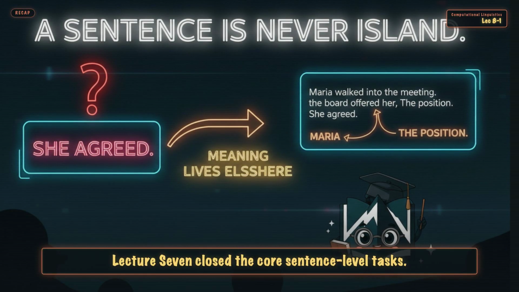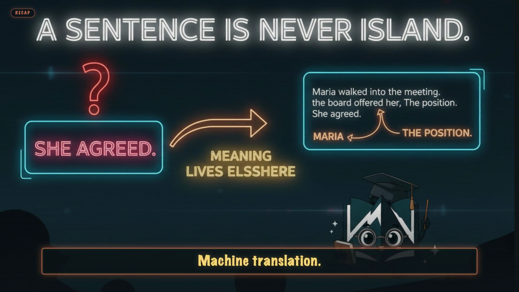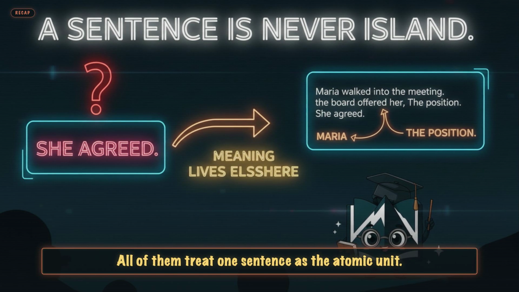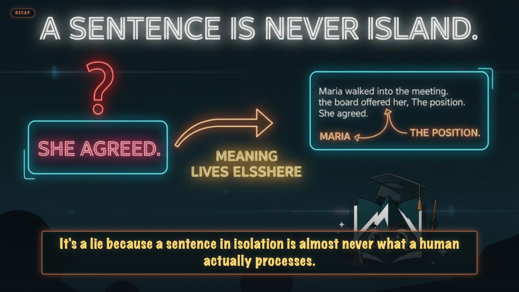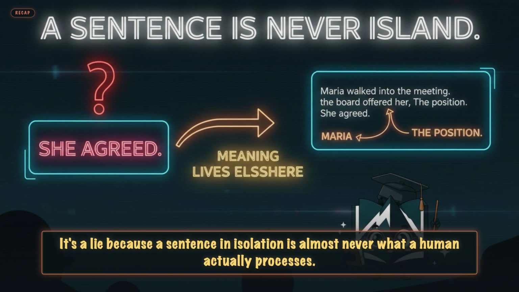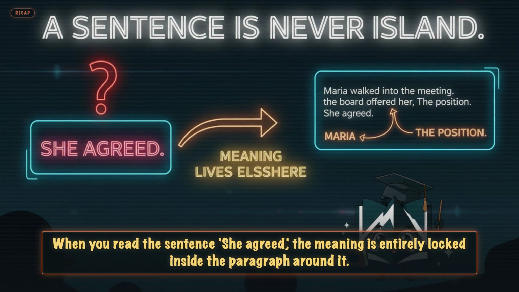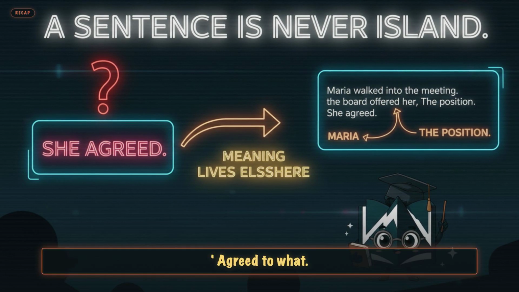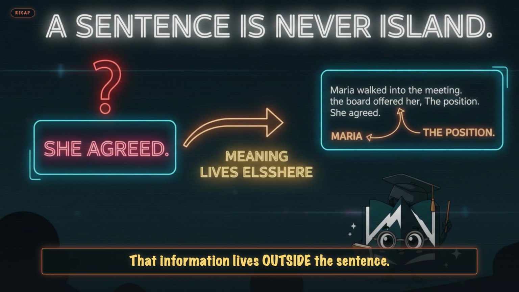Lecture 7 closed the core sentence level tasks. Parsing, named entities, sentiment, machine translation, all of them treat one sentence as the atomic unit. That's a useful lie. It's a lie because a sentence in isolation is almost never what a human actually processes. When you read the sentence, "she agreed," the meaning is entirely locked inside the paragraph around it. Who is she? Agreed to what? That information lives outside the sentence.